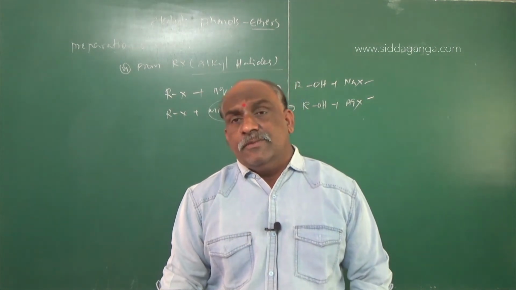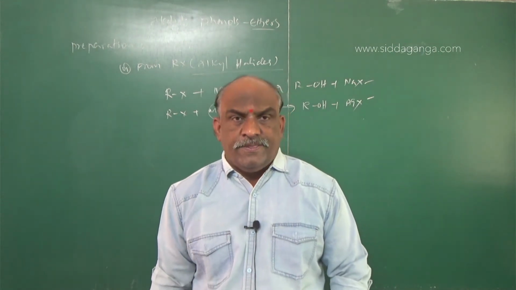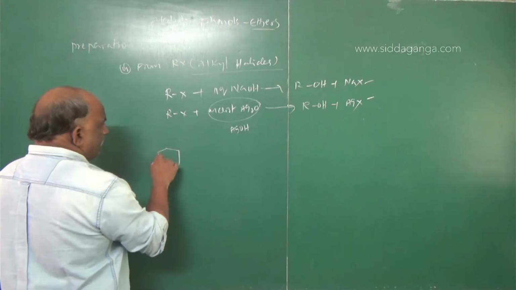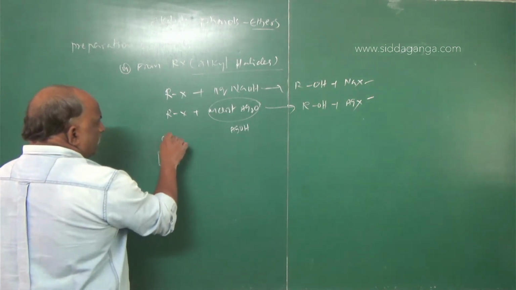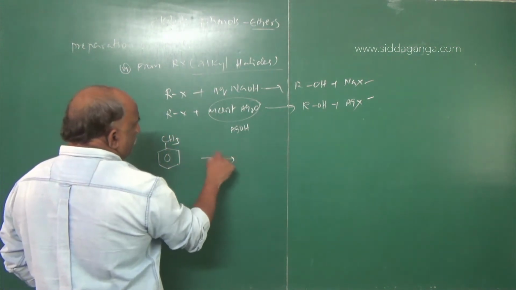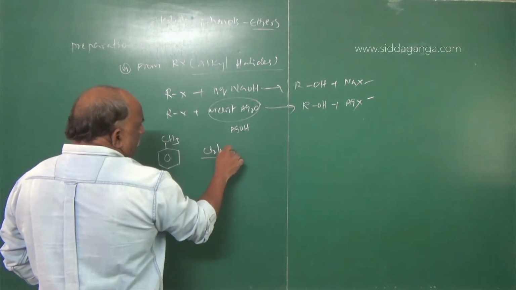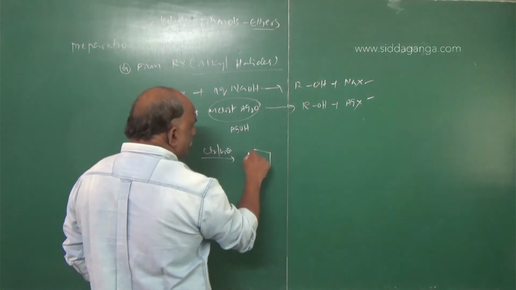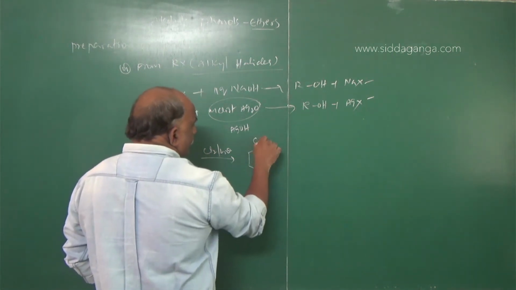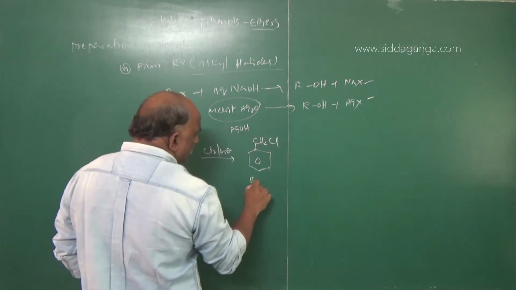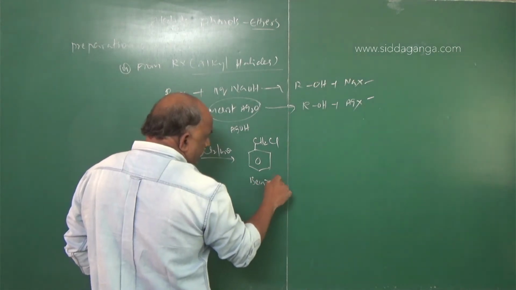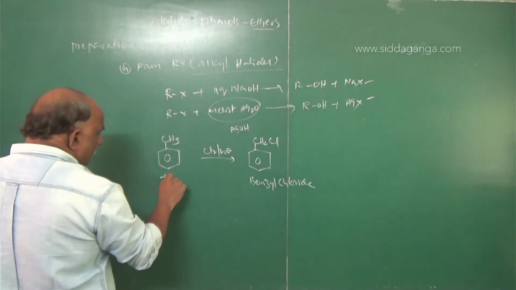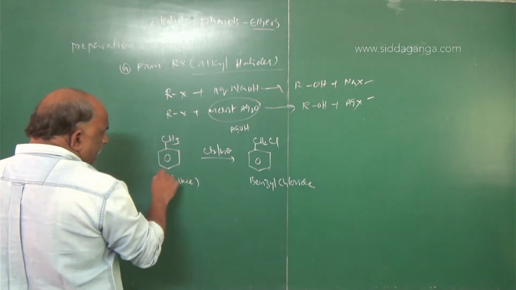This can be used for the preparation of benzyl alcohol. Suppose we go with this example: toluene. Add chlorine in the presence of light, then we will get CH2Cl. This is called benzyl chloride. This is toluene, also named methyl benzene.